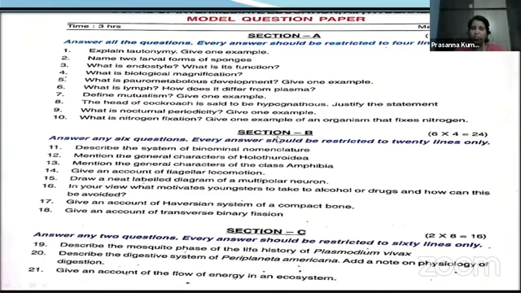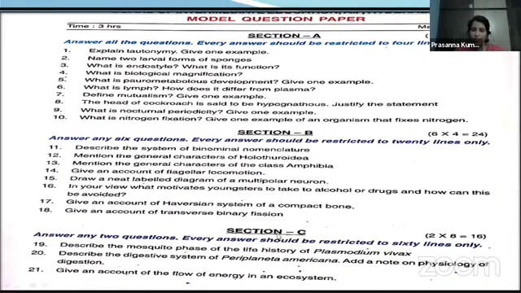Section B includes short answer questions. Each question carries 4 marks. In Section B, you will be given 8 questions. Out of 8, you have to answer any 6, your choice. Okay? No choice in the first section. In Section A, there is no choice for you, whereas in Section B, you have 2 choices. So out of 8, you have to answer 6 questions. Each question carries 4 marks.